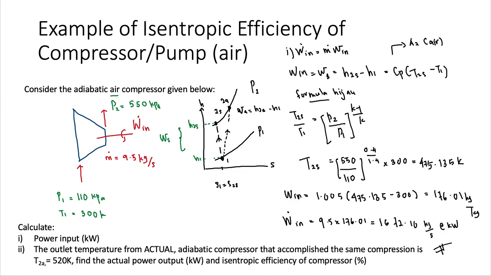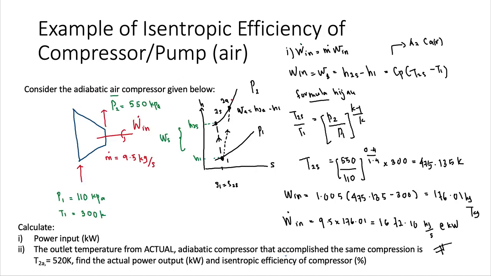Okay, the actual power output here is given by the formula W dot A is equal to M dot WA. So we want to find WA. How to find WA? WA is H2A minus H1.